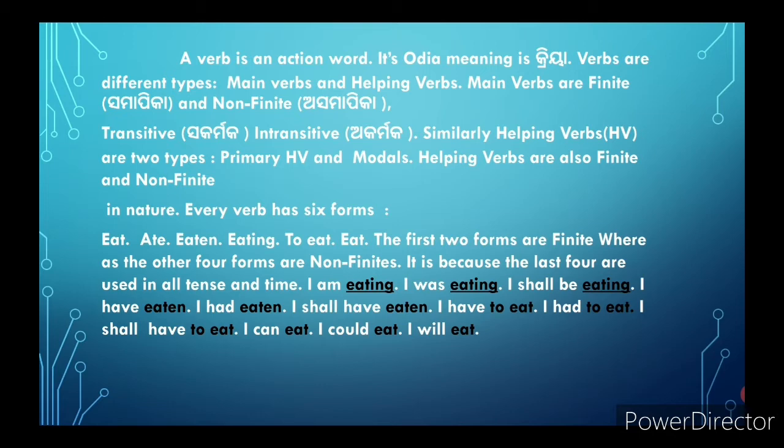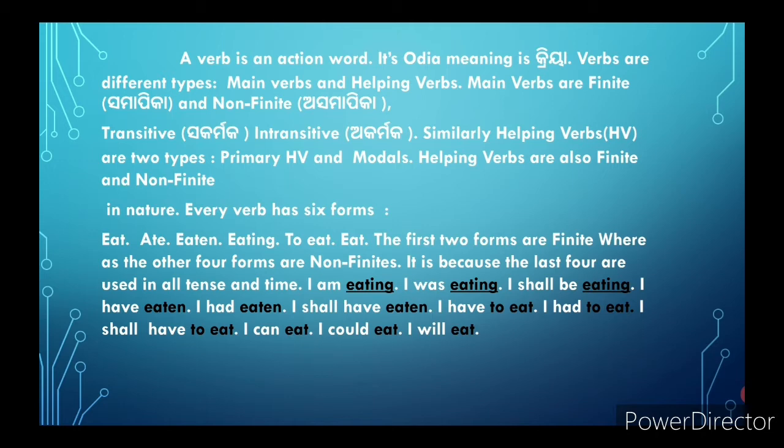Like, I am eating, I was eating, I shall be eating. The ing form is used in present tense, past tense and future time, so it has no finite nature. Similarly, I have eaten, I had eaten, I shall have eaten. Mark the word eaten used in the present tense, past tense and also future time.